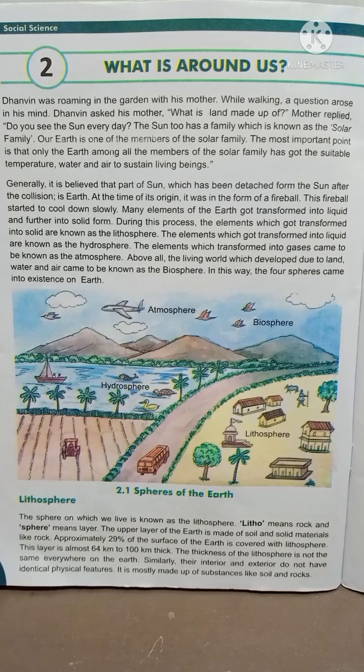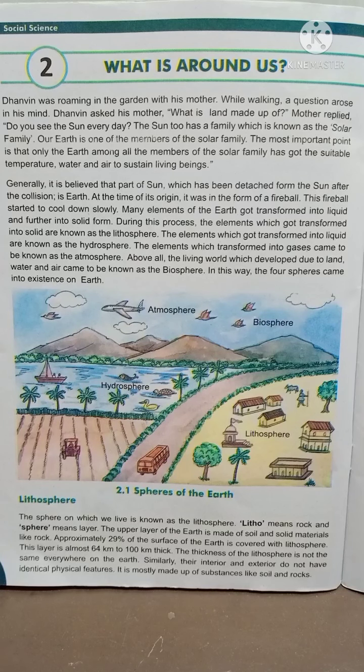The thickness of the lithosphere is not the same everywhere on the earth. Similarly, its interior and exterior do not have identical, means similar or uniform, physical features. Features means parts of a landscape that you can see and touch.